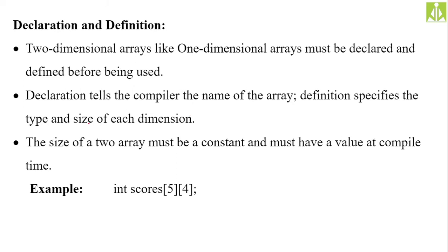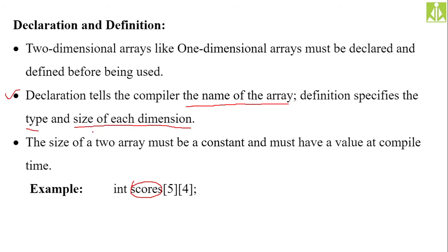So here you can read, declaration tells the compiler the name of the array. Definition specifies the type and size of each dimension. Declaration, what will it do? It will only give the name. So here we are giving the name. This comes under the declaration.